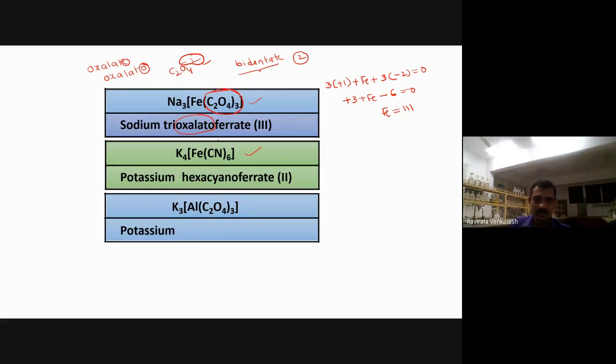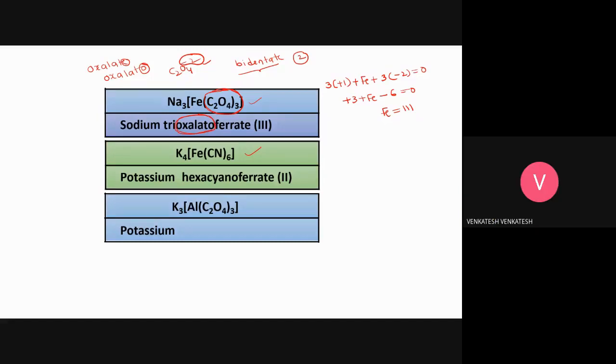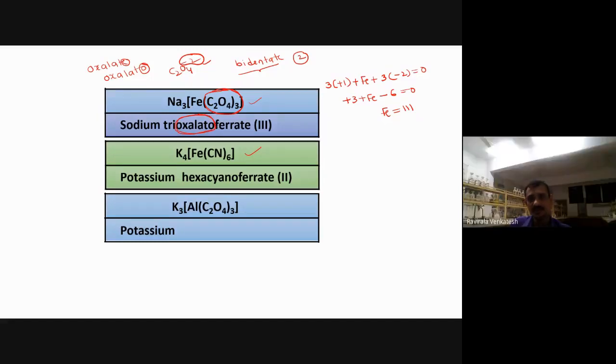Same thing only, no? So what name have we taken here? What name have you taken for C2O4? Sir, aluminium. What name have you taken for C2O4? Aluminum. You are not listening. Simply I can say you are not listening to anything. I just marked in red, I circled this one, okay? And the name also here, I circled this one. You are unable to say this one.